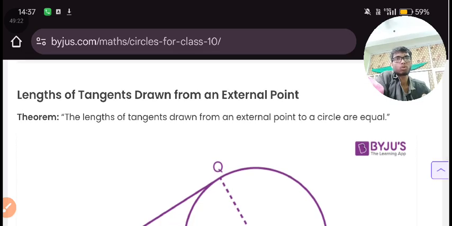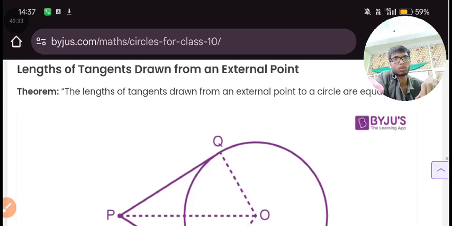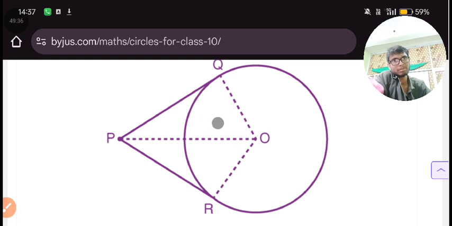Lengths of the tangent drawn from an external point to a circle are equal. What is it saying? PQ is one length of a tangent. This theorem is telling that whatever the measure of this PQ will be equal to this PR. If this PQ is 5 centimeters, then this PR will also be 5 centimeters. This is what is happening.